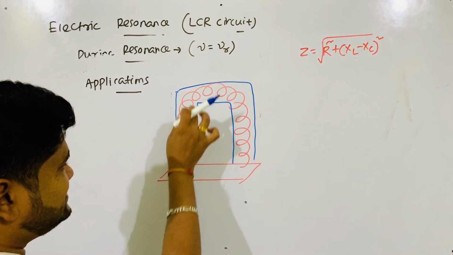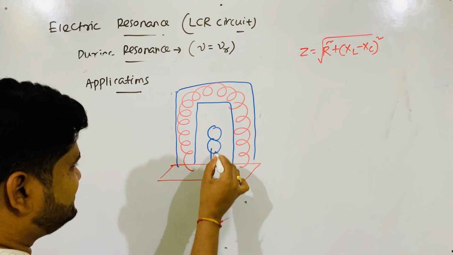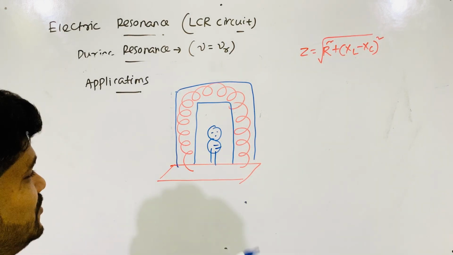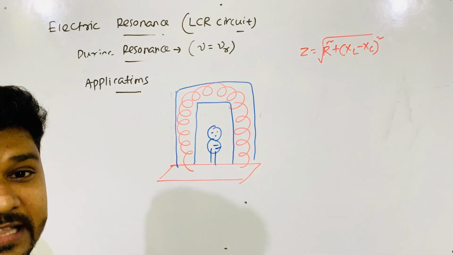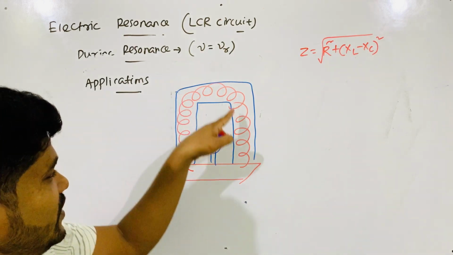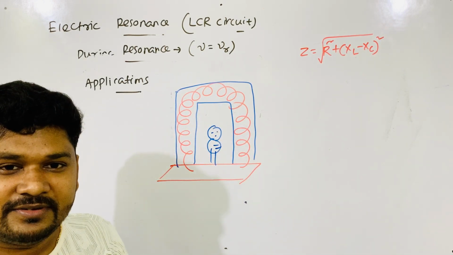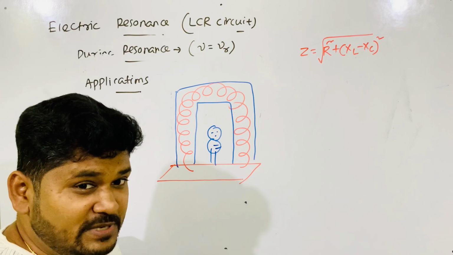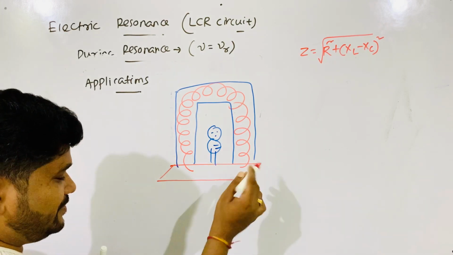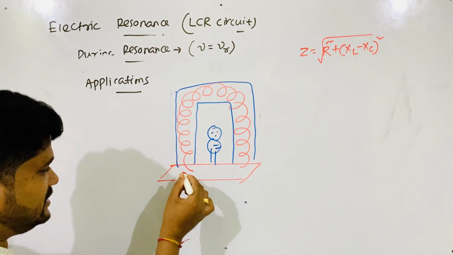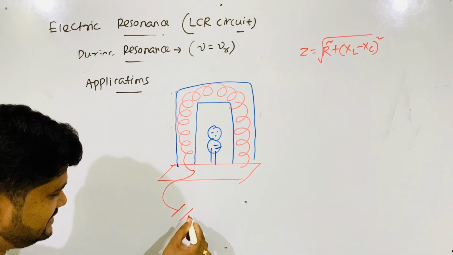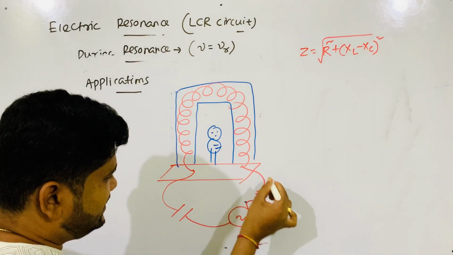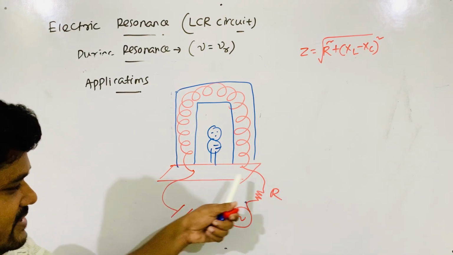You are thinking you are entering through this shape, but actually you enter through the coils. When you enter through the coils, what happens? I am just drawing a simple circuit to understand, but actually the circuit is a little complicated. One capacitor is connected, then one AC source, then one resistor. This is the circuit.